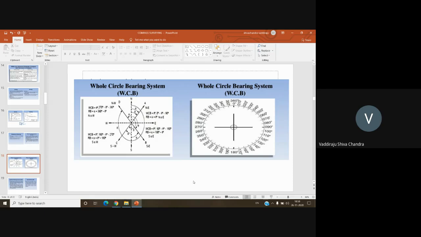In the left-hand figure, you have four survey lines, OA, OB, OC, and OD, and you have north, south, east, west and the quadrants represented there. In the first step, the bearing of the line OA is measured with respect to north. It is a whole circle bearing. Let us assume that it is alpha, or theta, whatever it may be. Now the bearing of the line OB: where is the bearing of the line OB?